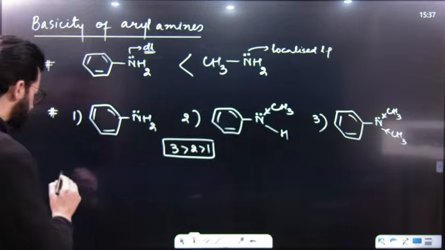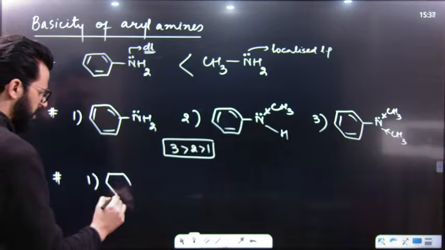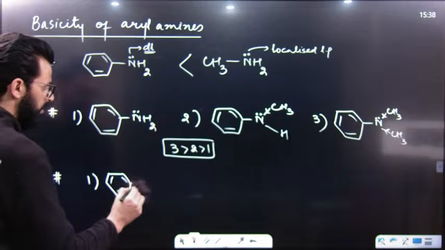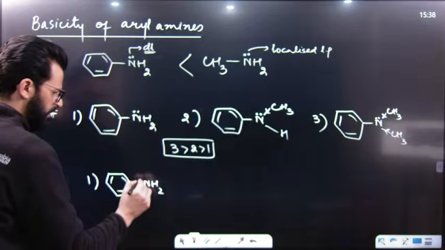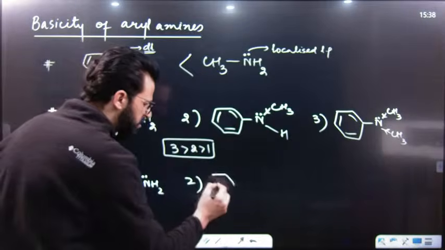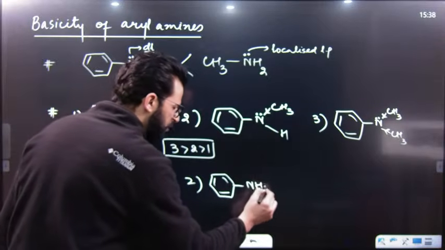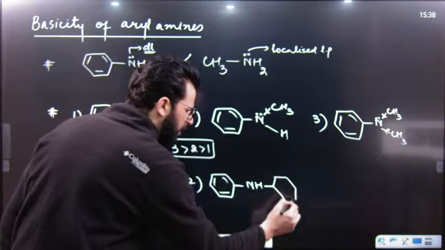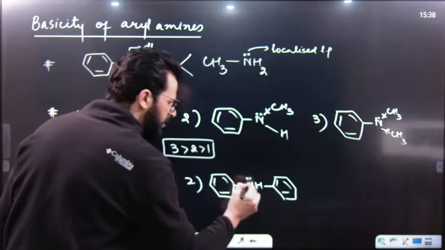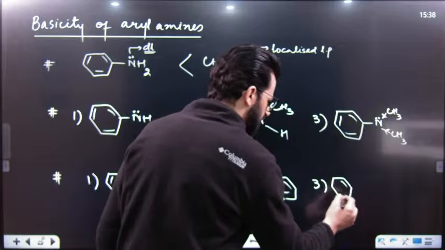But if substituents are like these, if we have aniline, then we will replace this hydrogen by, say for example, another phenyl ring. What will happen over here? One hydrogen is replaced by a phenyl ring. Now, I will replace another hydrogen by another phenyl ring.